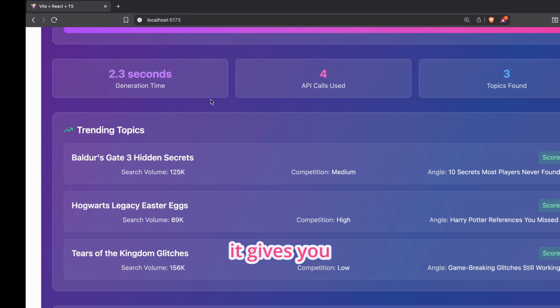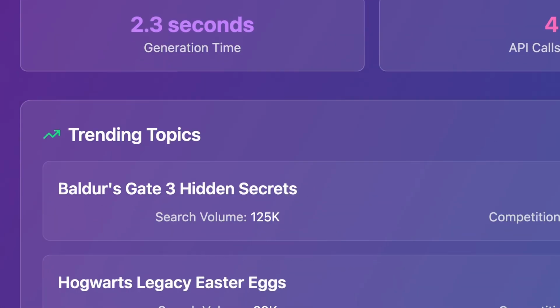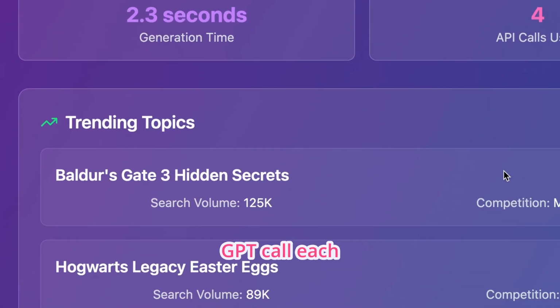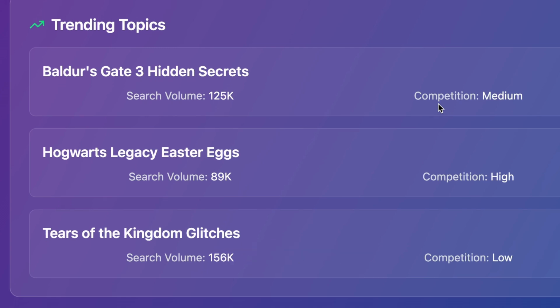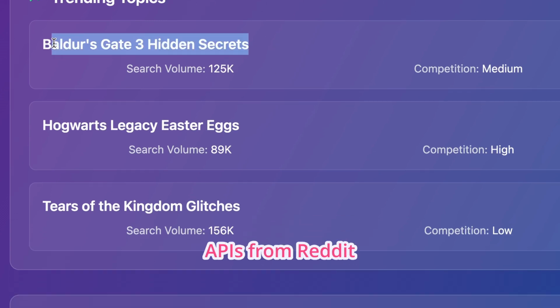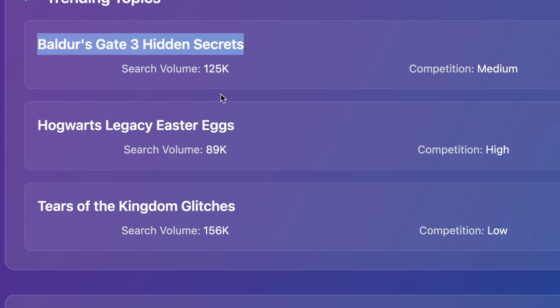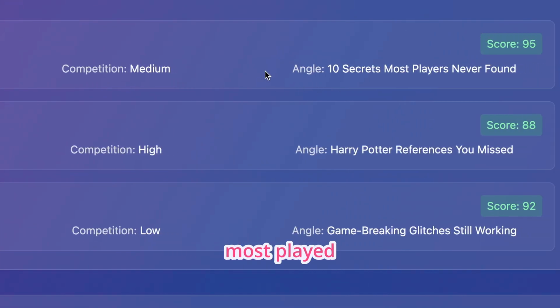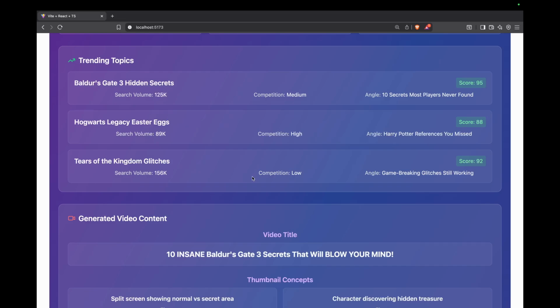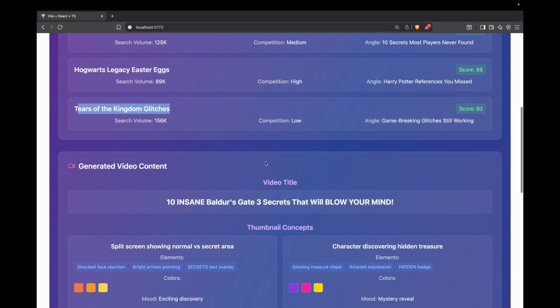So it gives you the time and API calls used. It will use a GPT call each time to get more and more stuff about your topics. So let's say trending topics we found from our API from Reddit or from scraping Twitter or other sources is this Baldur's Gate 3 hidden secrets, and then it gives you the angle: 10 secrets most players never found. Competition is medium here, competition is high here, competition is low here. Tears of the Kingdom glitches, right?